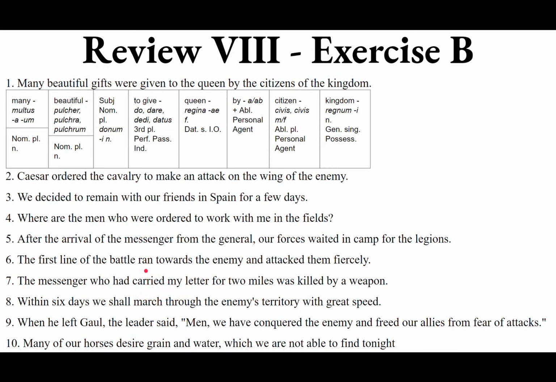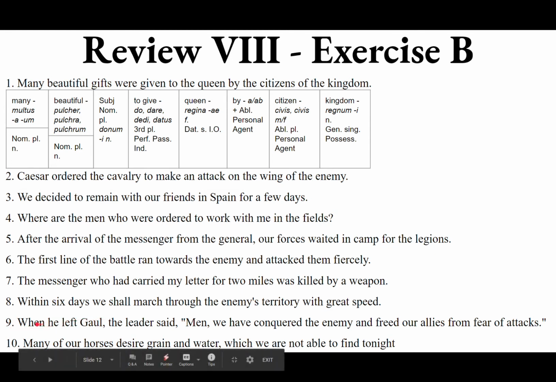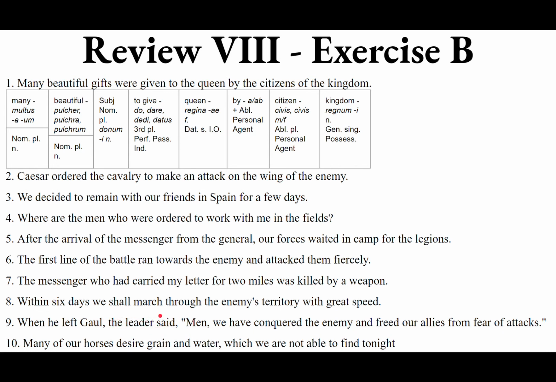Nona. When he left Gaul, the leader said, "Men, we have conquered the enemy and freed our allies from fear of attacks." So when he left Gaul, temporal clause, describing when, it's a dependent clause, and it's dependent on the main clause being the leader said. Notice that we're using quotation marks. These are the exact words of the leader. We're quoting him. So we must use the verb inquit for said. We did not use dico. We must use inquit, the verb we use for quotation marks.